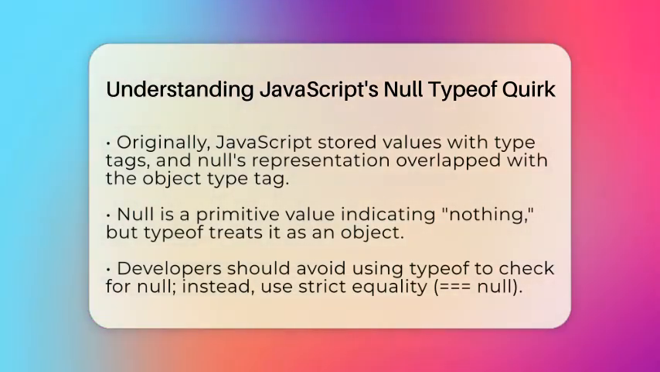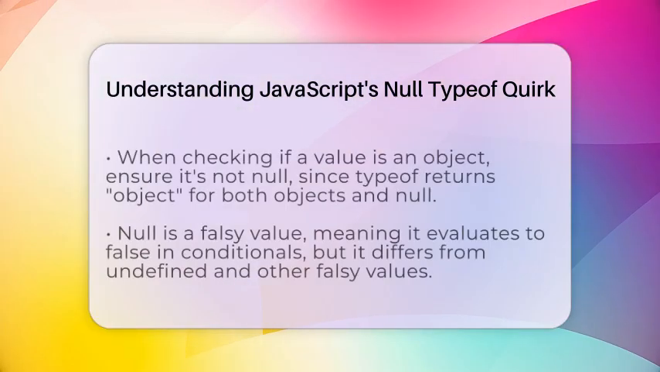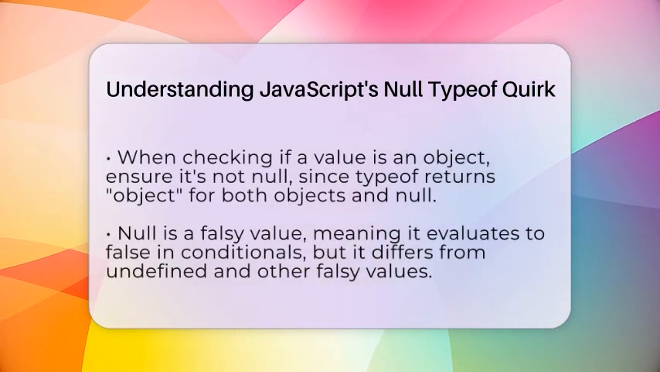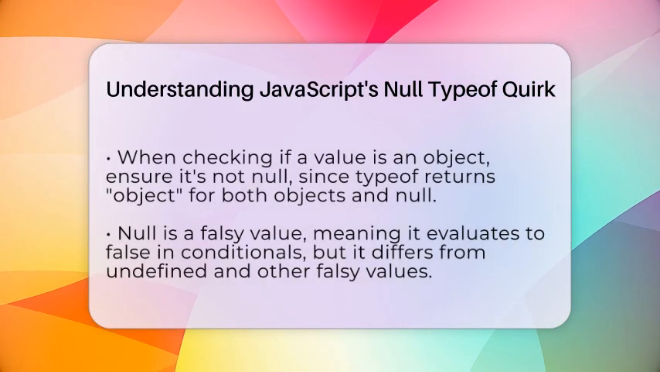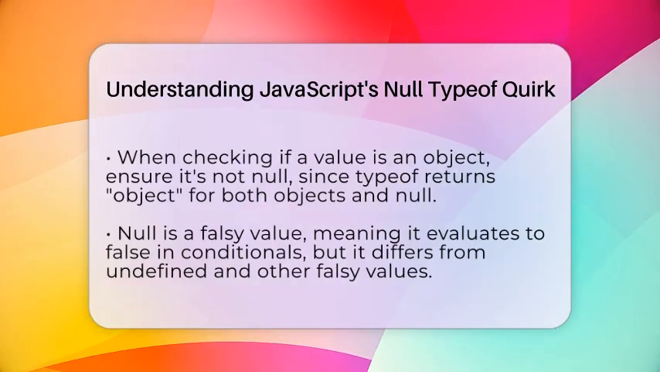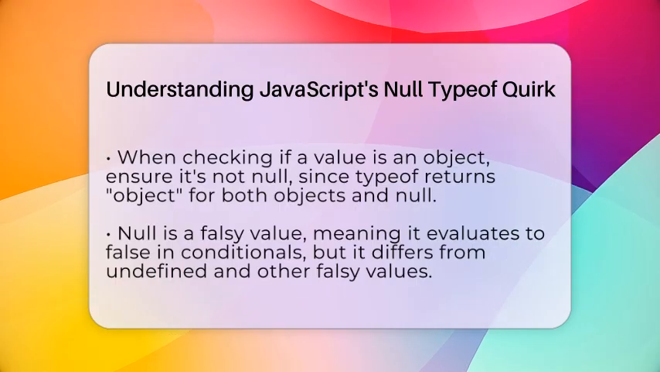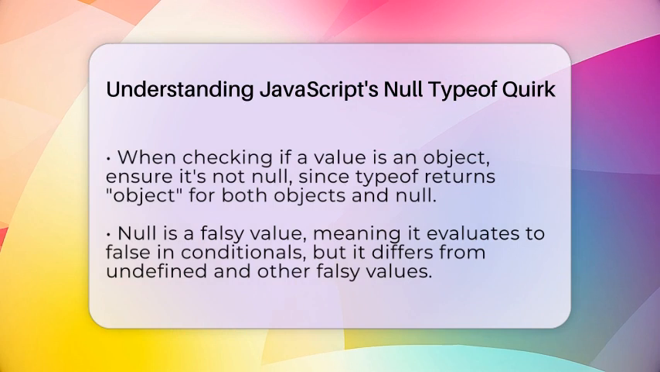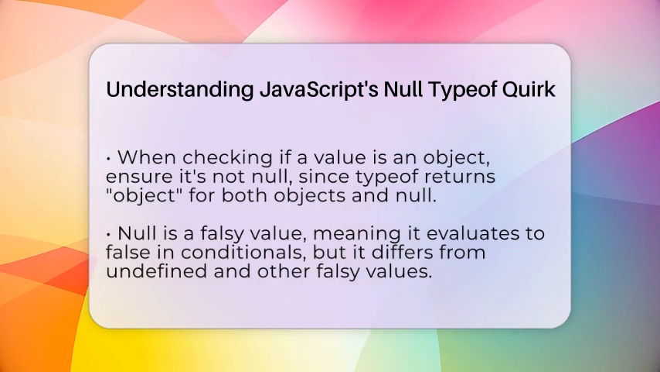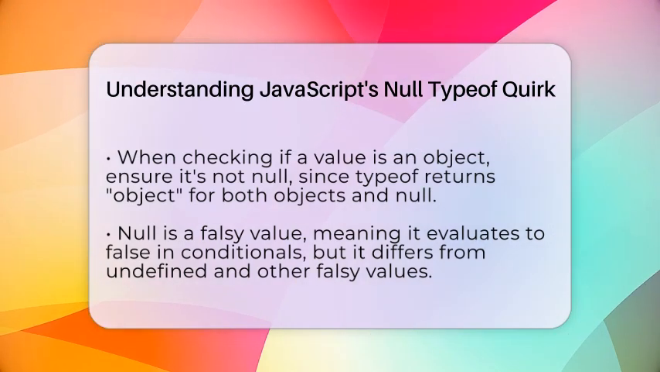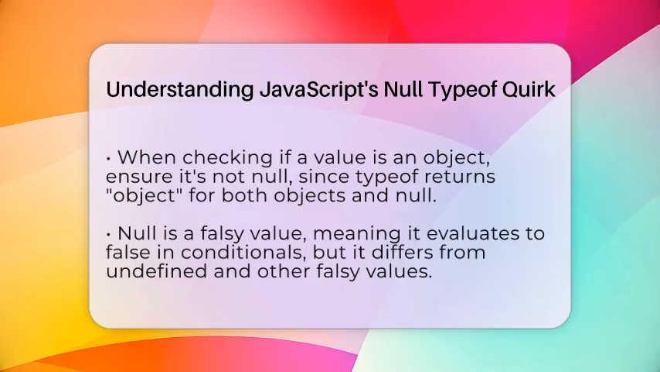When checking if something is an object, remember that typeof will say object for both objects and null. So, you need to make sure the value is not null. Null is also a falsy value, so it evaluates to false in conditionals. But it is different from undefined and other falsy values. If you compare null and undefined with loose equality, like null is equal to undefined, it returns true. That can be useful if you want to check for missing or uninitialized values.